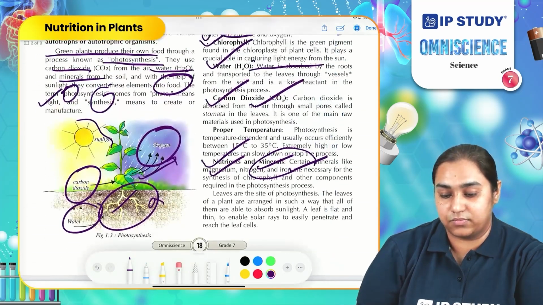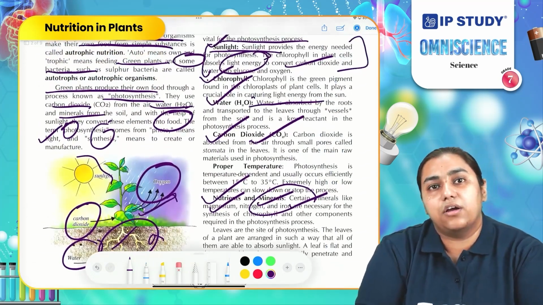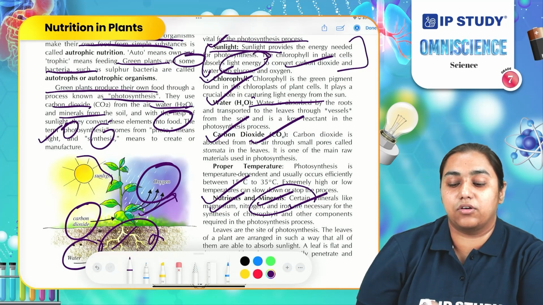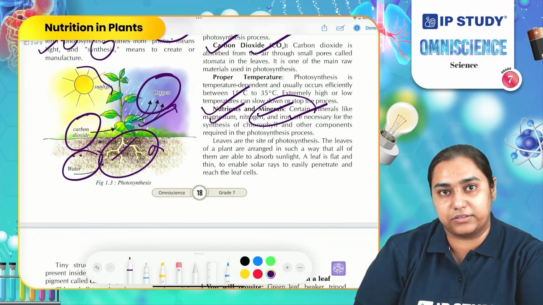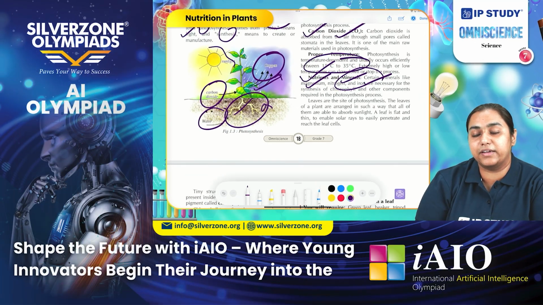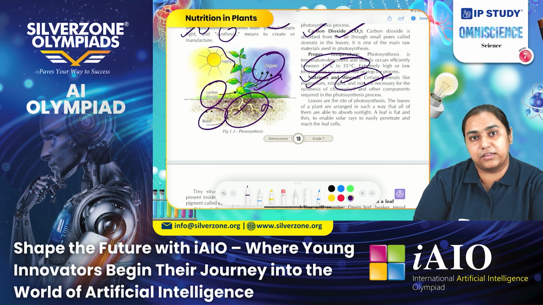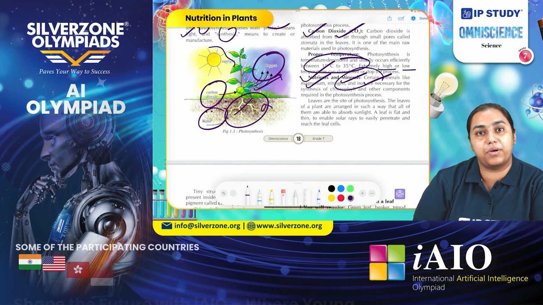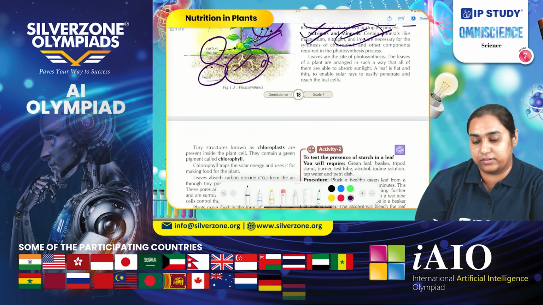So, do you think when plants get all the raw materials, they can undergo photosynthesis easily? No. Plants also require optimum temperature to undergo the process. The optimum temperature is between 15 degrees Celsius and 35 degrees Celsius. If there is extremely high or low temperature, then plants do not undergo photosynthesis.